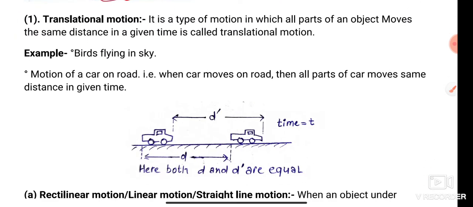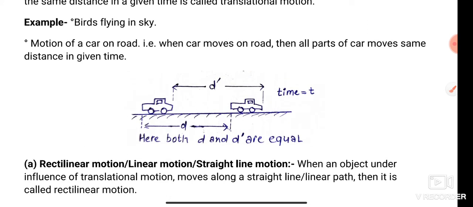First is translational motion. It is a type of motion in which all parts of an object move the same distance in a given time. For example, like a bird flying in the sky. Another example, motion of a car on a road.